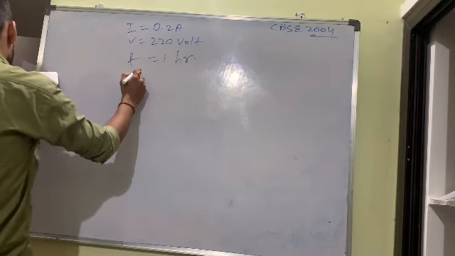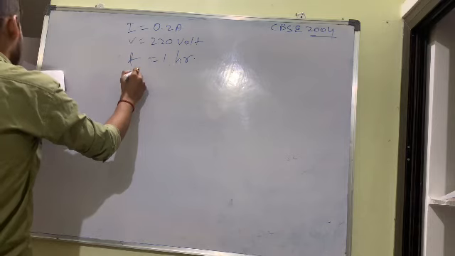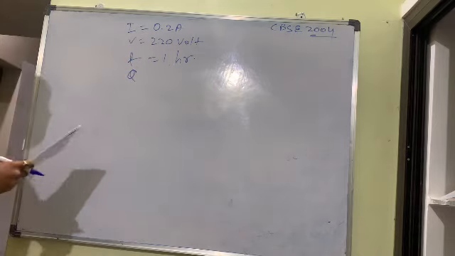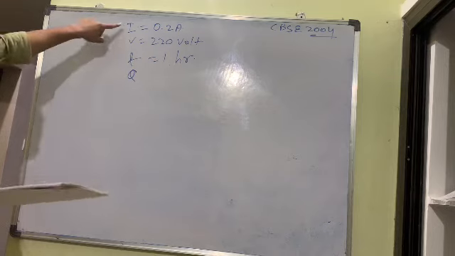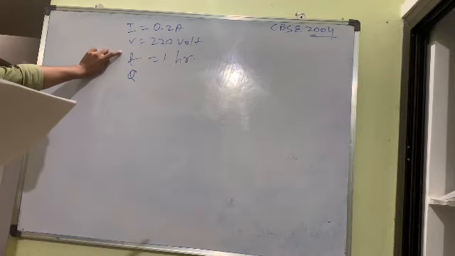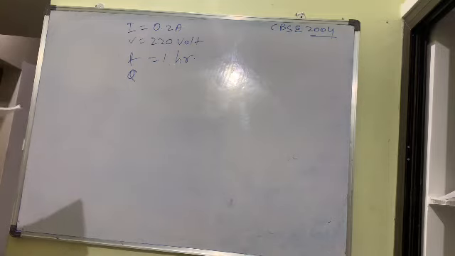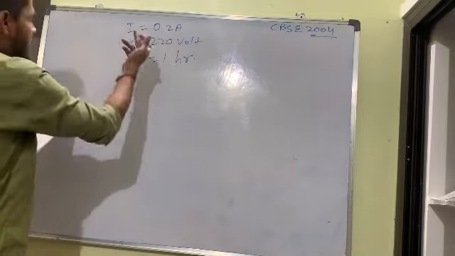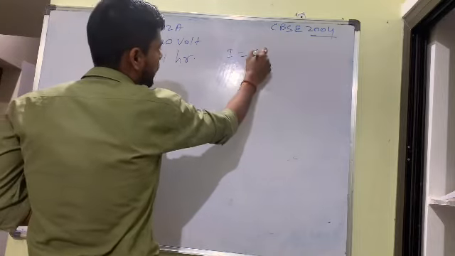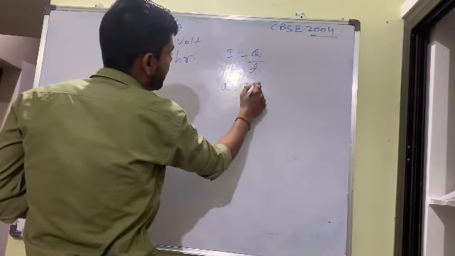They are asking the amount of charge flowing in 1 hour. So they are asking charge. Current given, voltage given, time given. Now what are they asking? They are asking charge. So what is the charge formula? A simple thing. Voltage is not required here. I is equal to Q by T, so Q is equal to I into T.